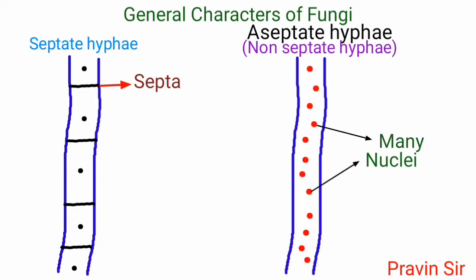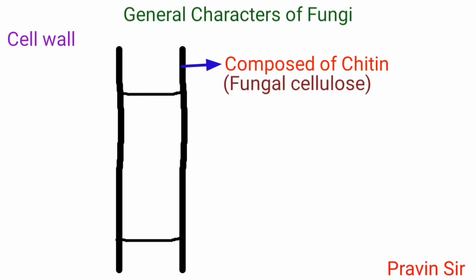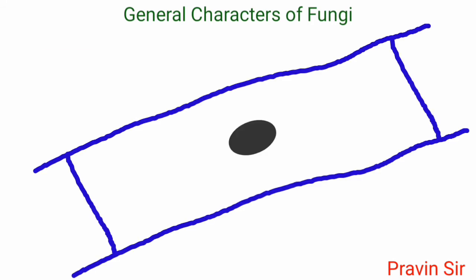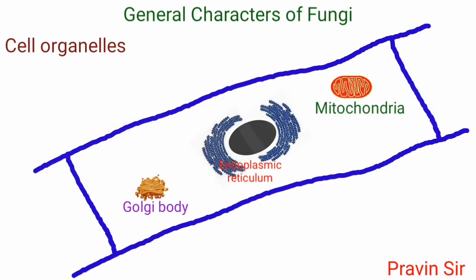So it is called coenocytic hyphae. Cell wall is composed of chitin, fungal cellulose. Cell organelles. Well-organized membrane-bound cell organelles are present, like Golgi bodies, endoplasmic reticulum, mitochondria, but chloroplast is absent.